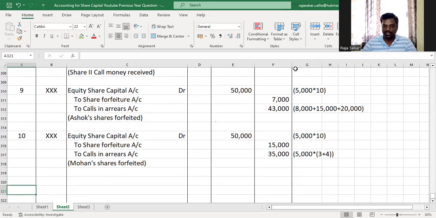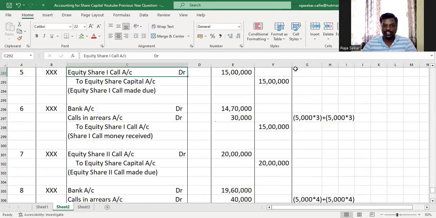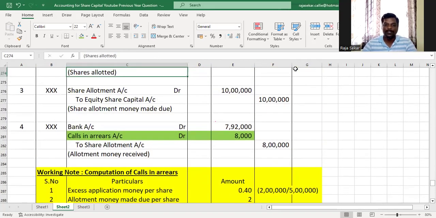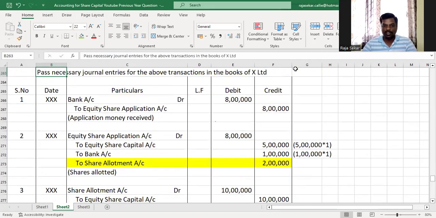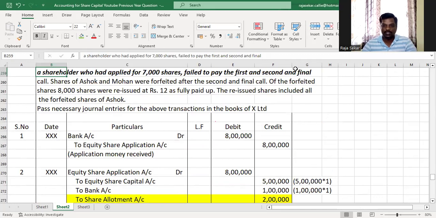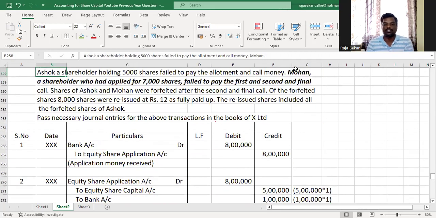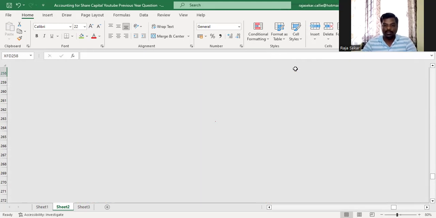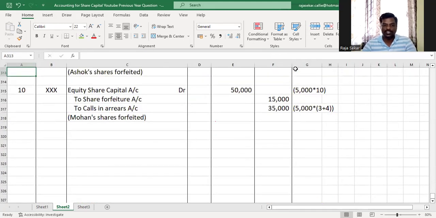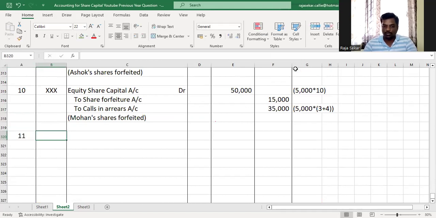So now that we have forfeited both of the shares, all we have to do is reissue and the problem will be over. Let's see if it's a case of partial reissue or not. Oh my God. Yes, it's a case of partial reissue of the forfeited shares. Only 8,000 shares have been reissued. We have forfeited 10,000 shares, but we have only reissued 8,000 shares at rupees 12 per share. So we have reissued the shares at a premium. Understood or not, my dear children?